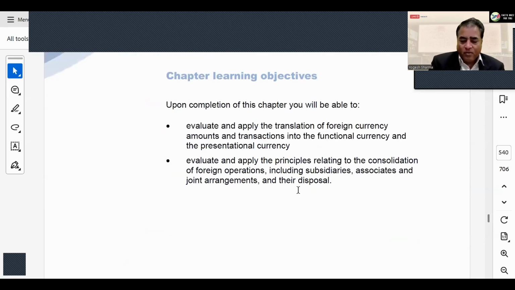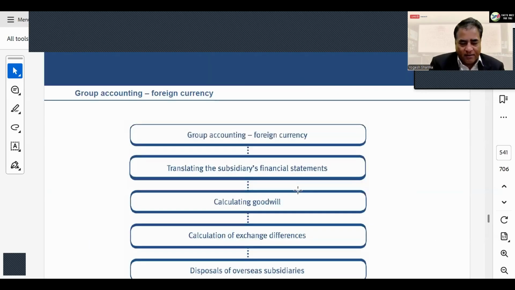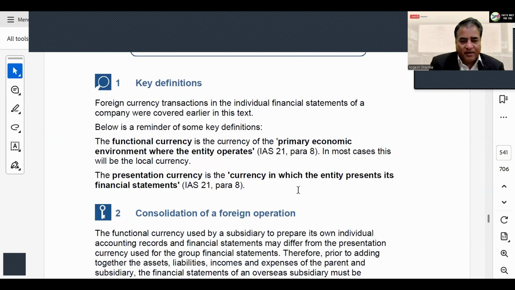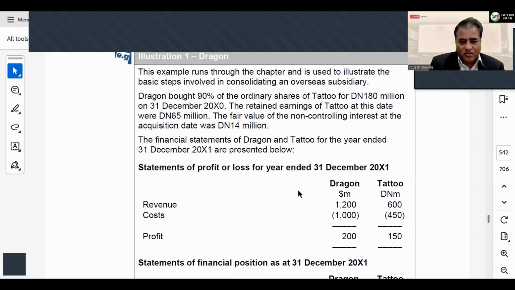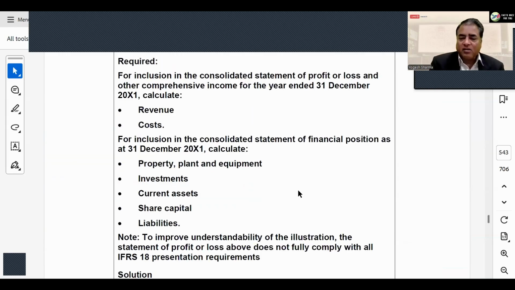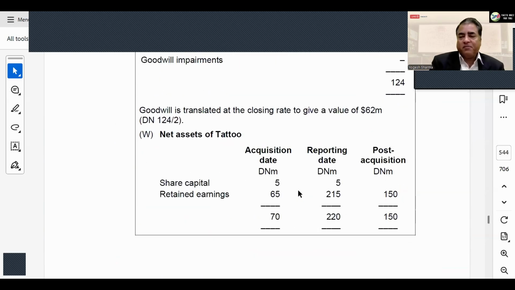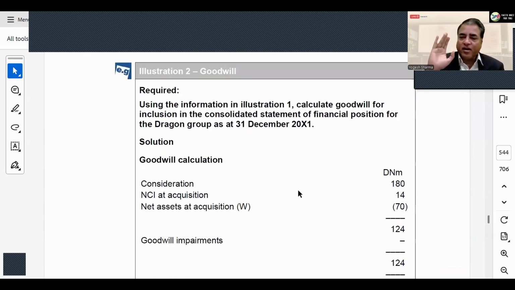So look at here what we have. We have exchange differences, then we have consolidation of branches and subsidiaries and everything. Once we look into the difference between monetary and non-monetary, all other things become very easy. Say we have goodwill. Now goodwill is a non-monetary item. I'm not going to sell my goodwill or settle my goodwill, it is not even allowed. So what we do, we simply put it at the transaction date rate.